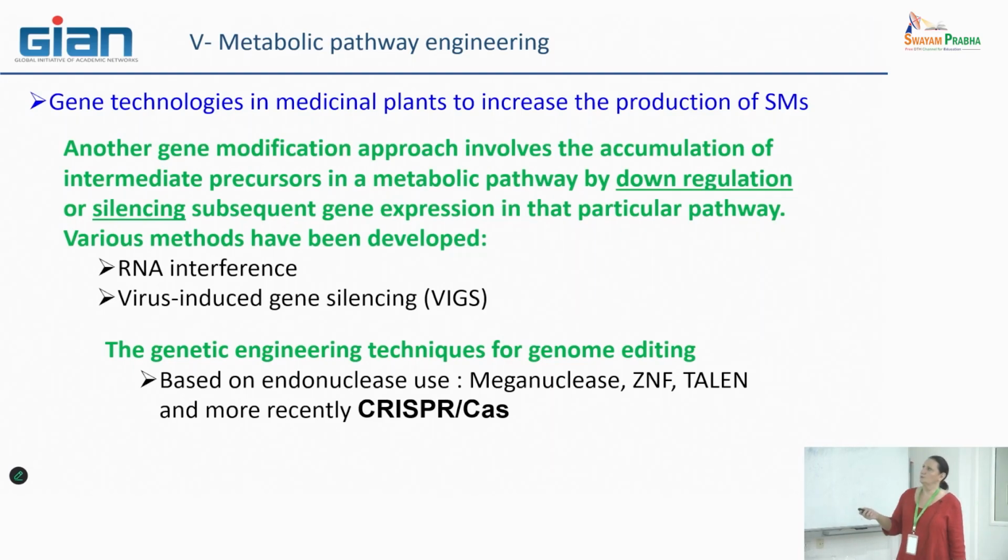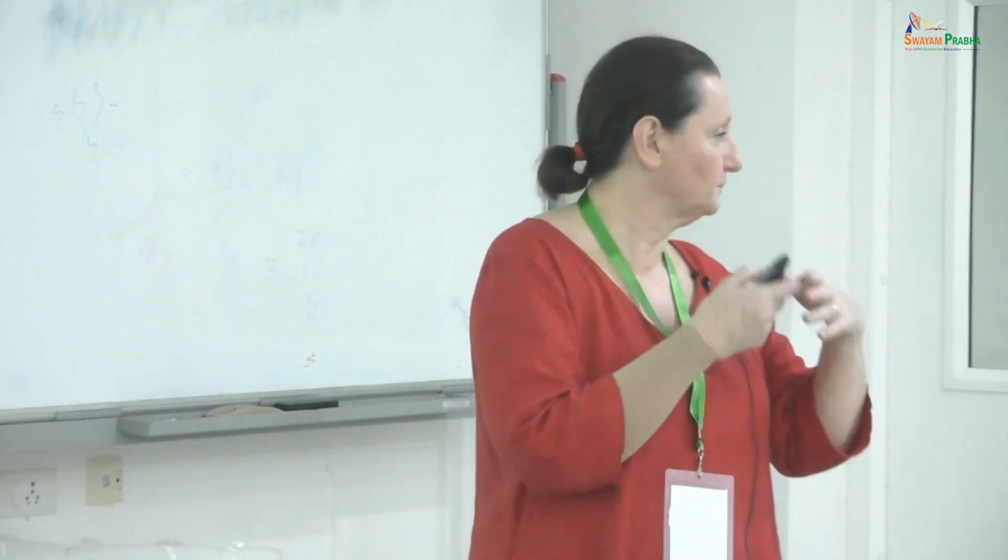It is what I said to you. The other gene modification we aim to do is to downregulate or to silence subsequent gene expression. In particular, it was what I tried to introduce to you yesterday, when we executed the whole workflow in order to identify new genes that encode the enzyme whose activity was missing in the metabolic pathway.